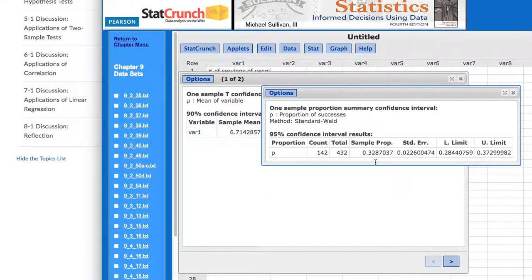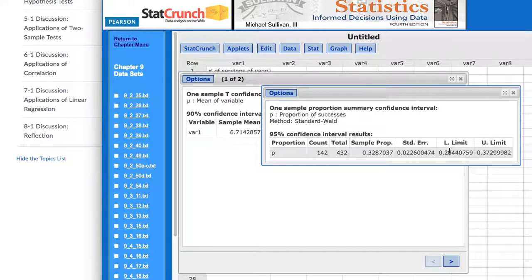And so here, our sample proportion is, I would probably say, we could put it out to 1 decimal place and say 32.9% is our sample proportion. And then here is our standard error.